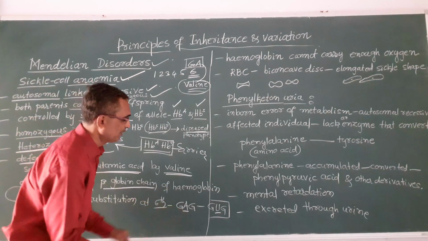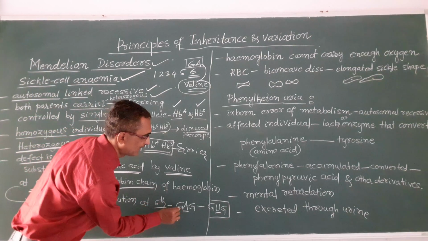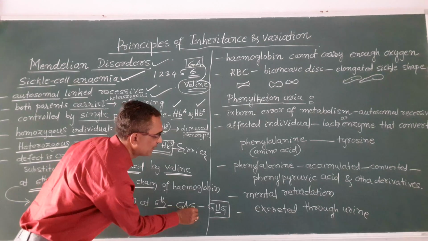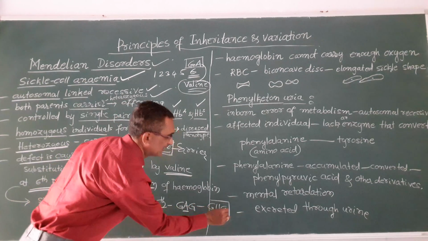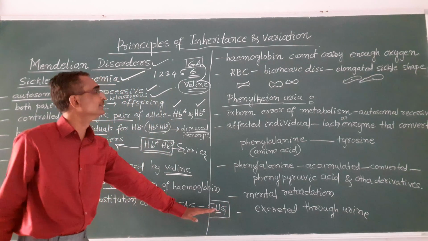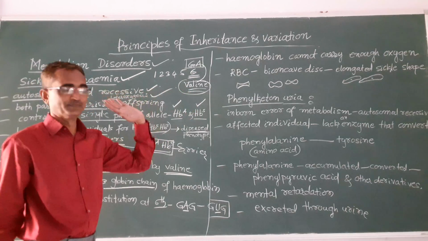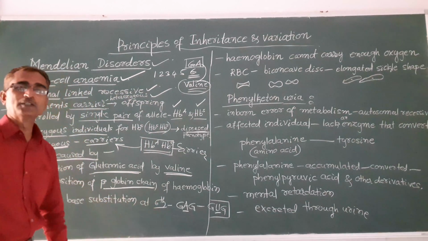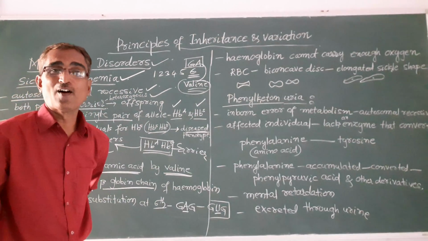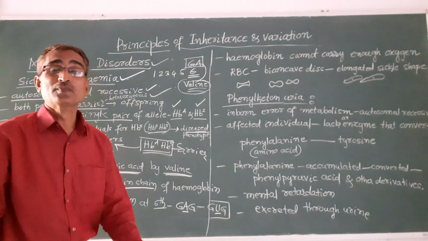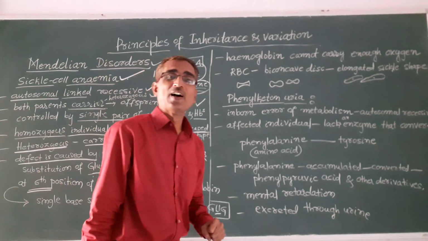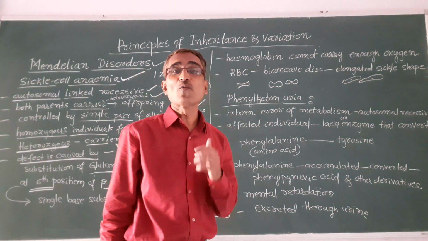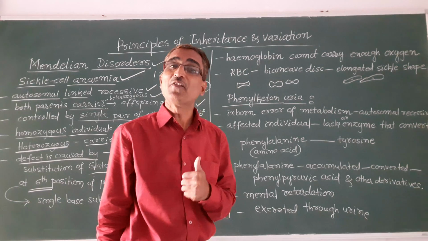You see, at the 6th place it is glutamic acid, that is GAG, and it becomes GUG, that is valine. Okay, that is valine. So this leads to the defect or a disorder. So further, due to this defect, what happens? What is the effect of this?